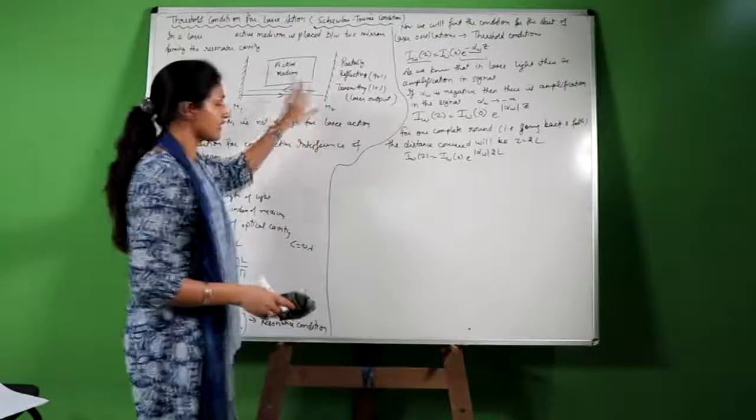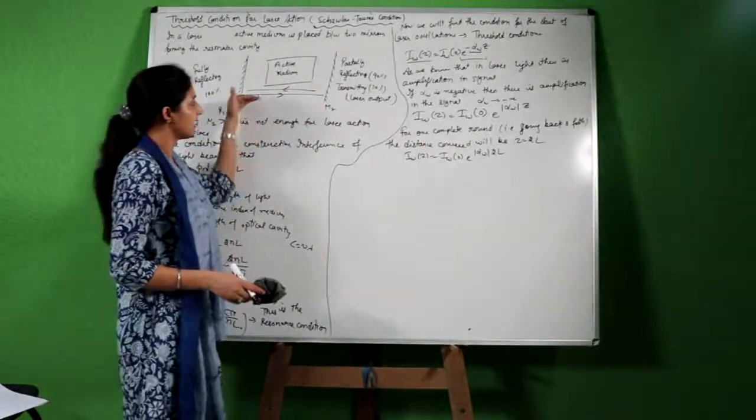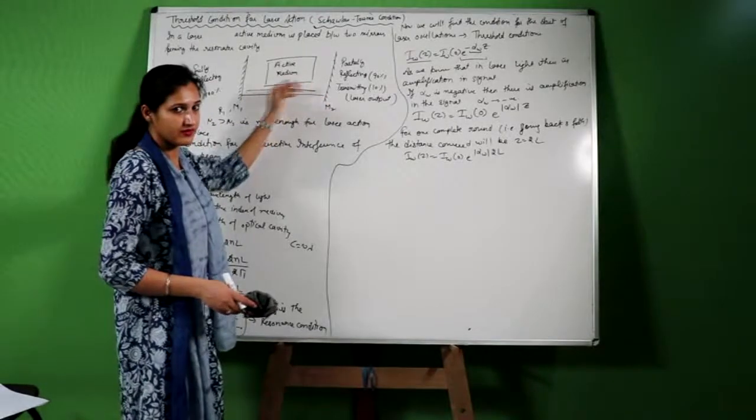Now this is the intensity of the light for one beam of light, for one photon.